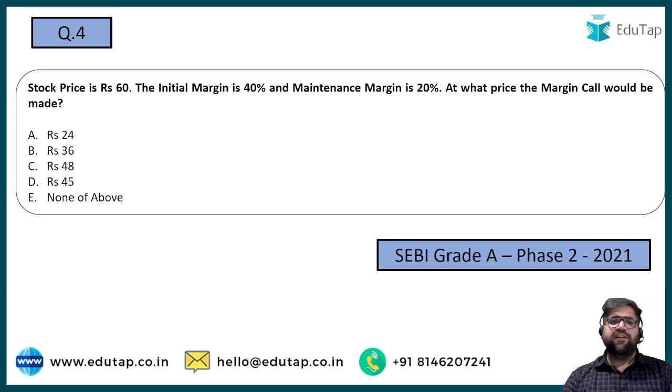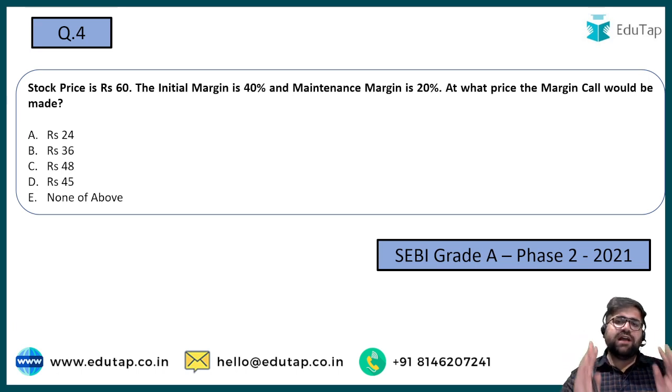Question number 4, my favorite. This question was quite tough, and if you left it, that would be a good call. But if this question comes in the 2023 papers of RBI, IFSC or SEBI, then you should definitely attempt it. It's not that tough. The stock price of the current scrip is 60, the initial margin is 40, the maintenance margin is 20. At what price will the margin call be made? You just have to apply one formula, which we will see in the next slide.